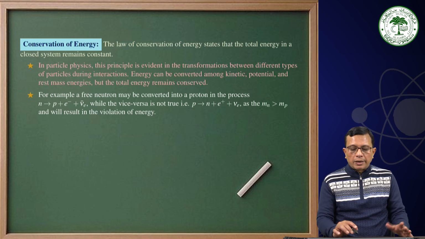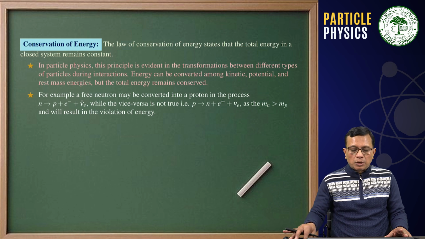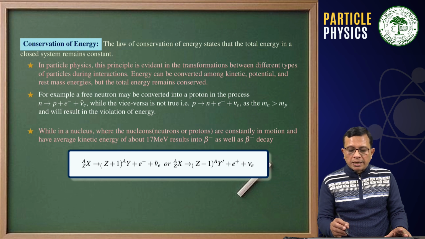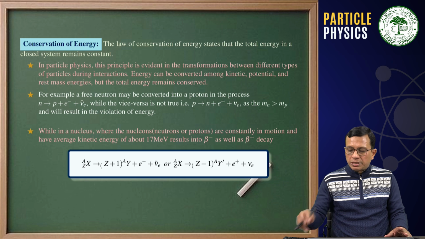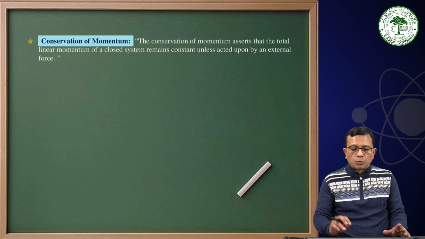For example, I have given it to you earlier that a free neutron decays to a proton, electron, and anti-neutrino, but a free proton does not decay into a neutron, positron, and neutrino, because the mass of the proton is smaller than the mass of the neutron. Similarly, if we talk about a beta minus or beta plus decay, then while in a nucleus, when we have nucleons in motion, we have the conversion of proton to neutron or neutron to proton.